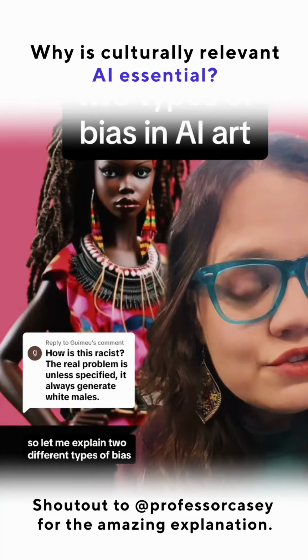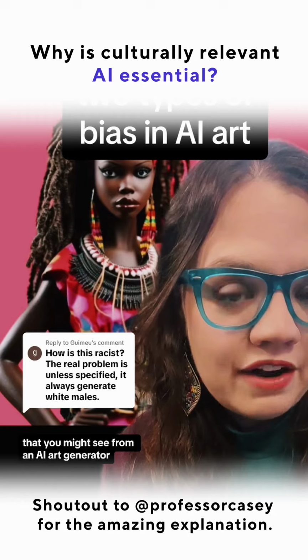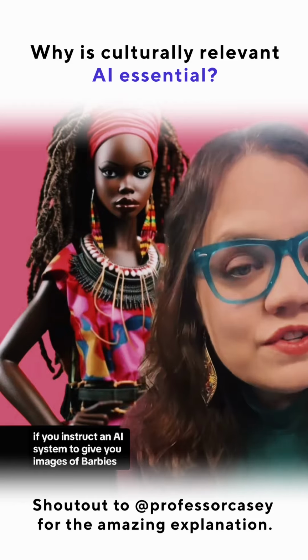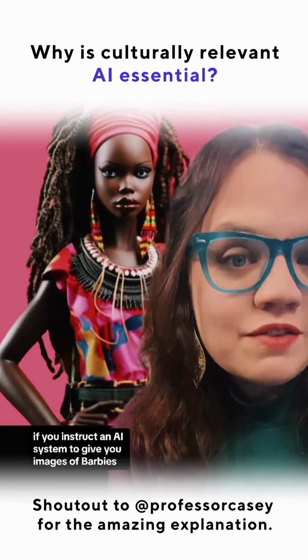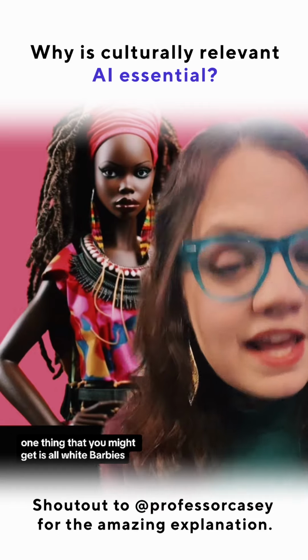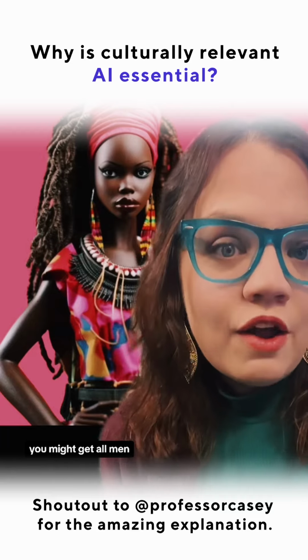So let me explain two different types of bias that you might see from an AI art generator. Using this Barbie as an example, you might recognize her. If you instruct an AI system to give you images of Barbies, one thing that you might get is all white Barbies. In the same way that if you ask for images of a scientist, you might get all men.